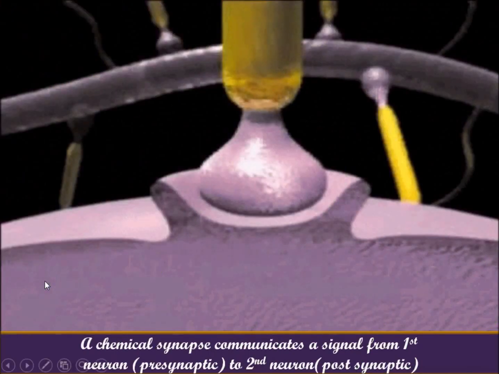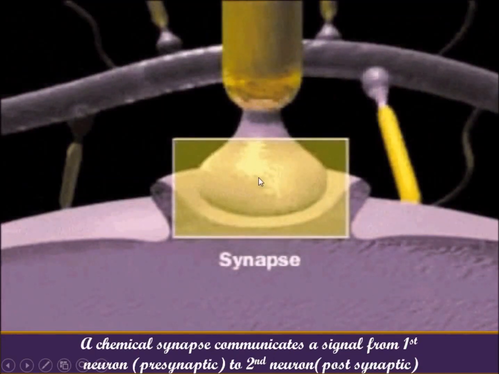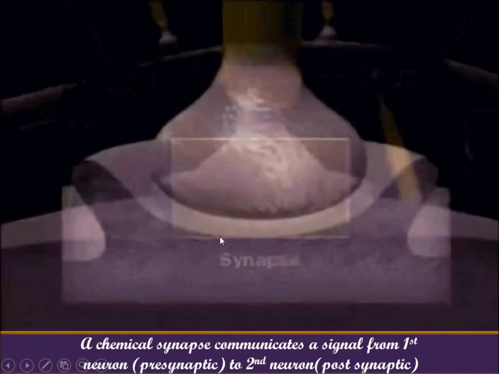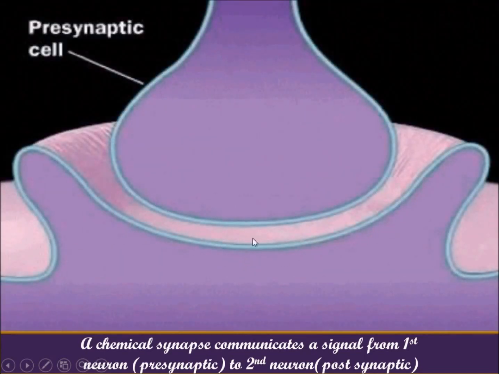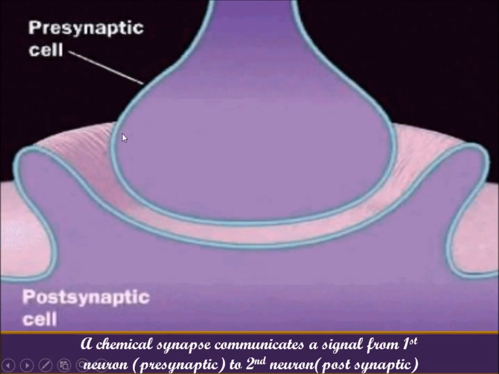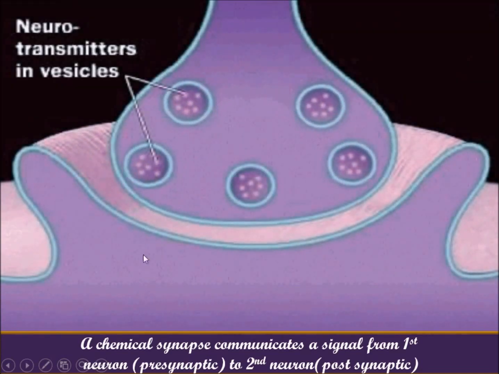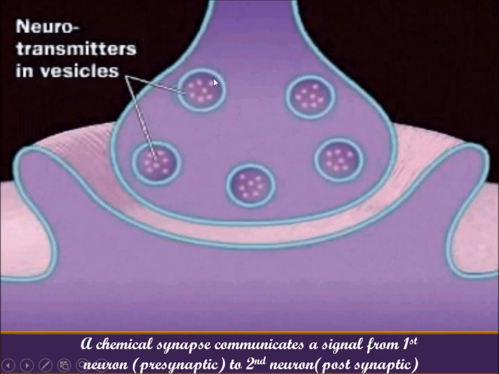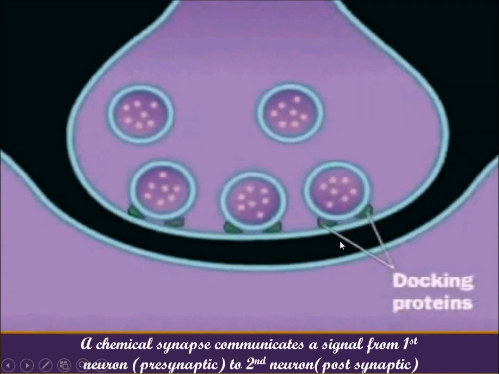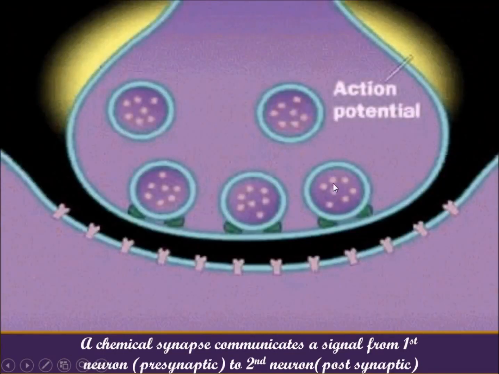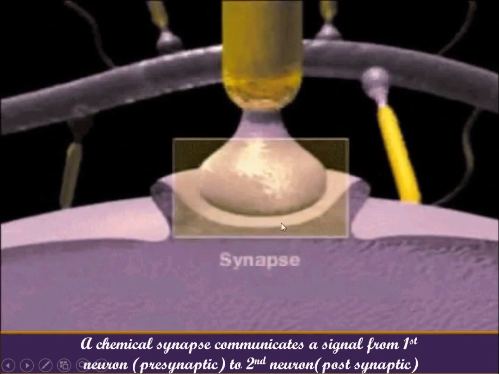Now let's see a process. This is a chemical synapse. This is the presynaptic terminal and this is the postsynaptic terminal. A chemical synapse communicates a signal from the first neuron, which is known as presynaptic, to the second neuron, which is known as postsynaptic. These are the neurotransmitters which are filled in the vesicles, and these are the docking proteins. They come in contact with it. Action potential is generated.